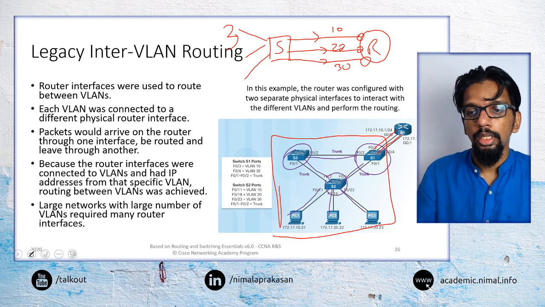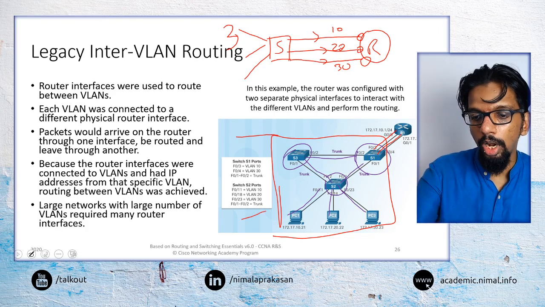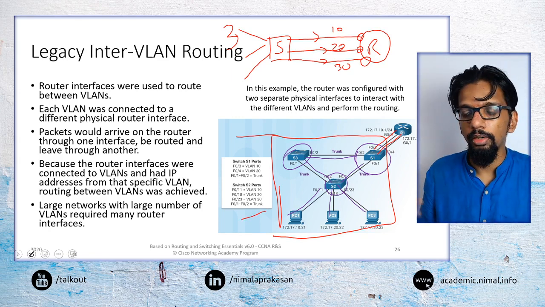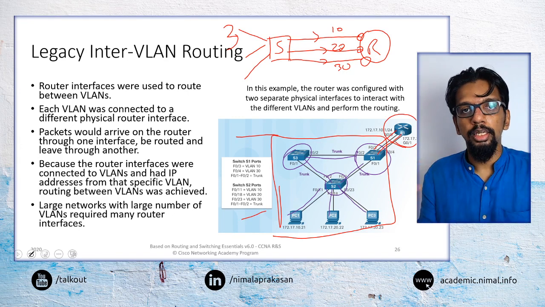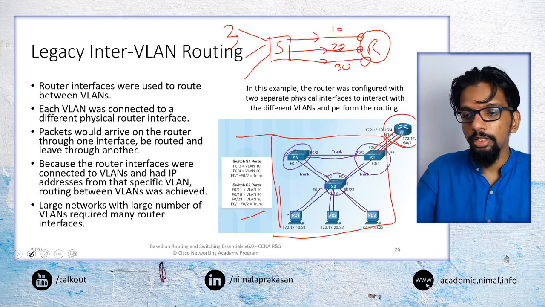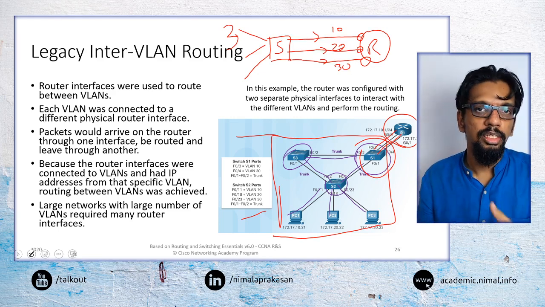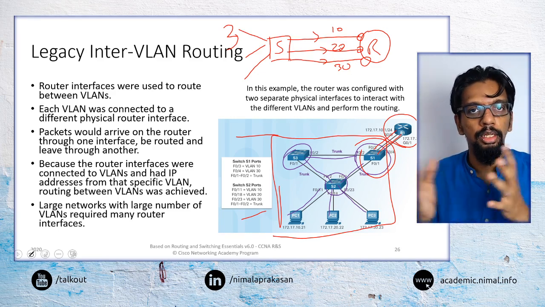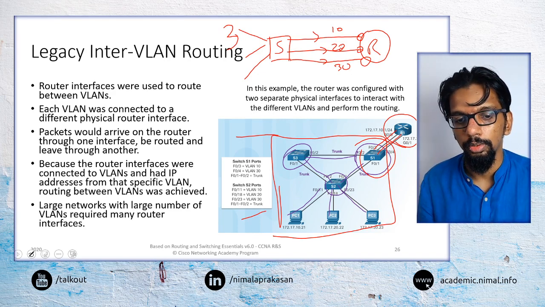The problem is, if we have much larger networks with about 10 different VLANs, then we would need 10 additional interfaces or connections between the switch and the router, and that may be unnecessary and sometimes impractical to have from every switch to the router.